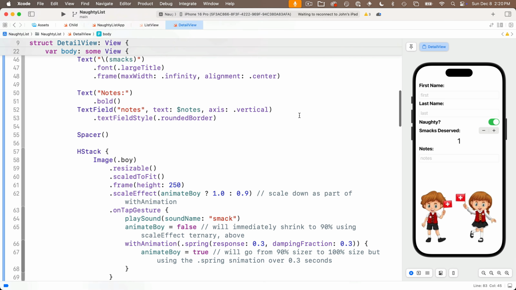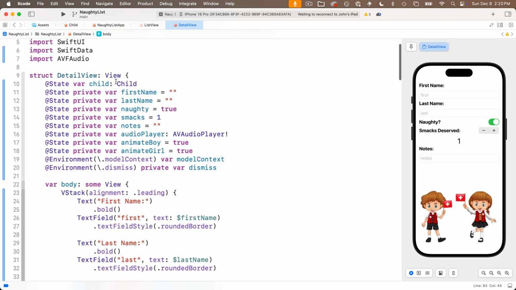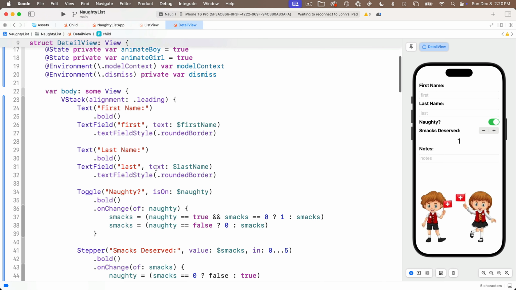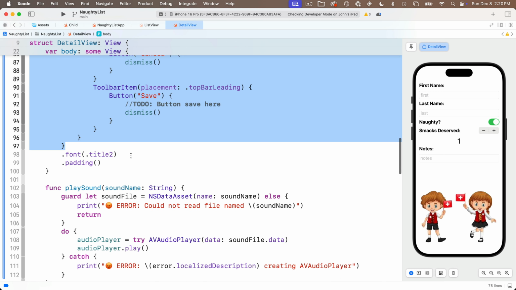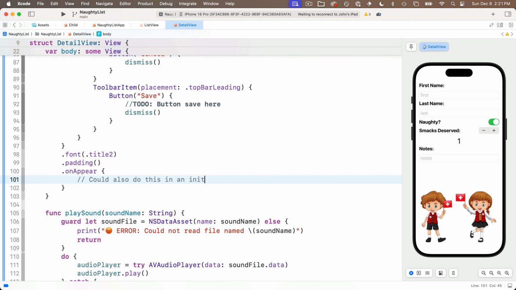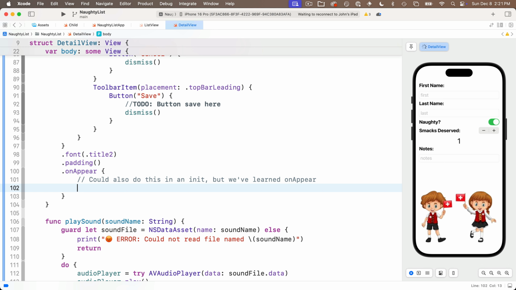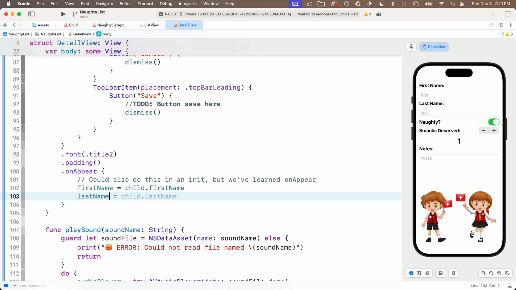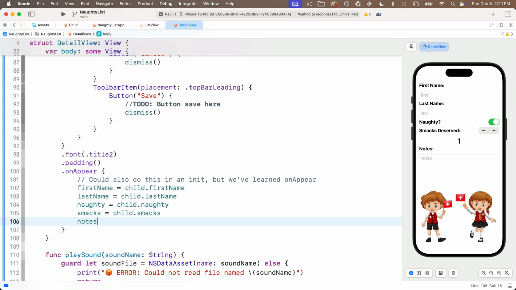So now before we save, remember what we want to do. We want to take the value of what's inside of the child variable where we're passing data over from the list view, and we want to update our local parameters that we have for each of the user interface items. So I'm going to add an .onAppear down here, and again I'll add that, how about just below the padding, that'll be a fine place. So this should show up when this VStack first appears. And we haven't done a whole lot putting inits in views, but you could also put this in an init, but we learned the onAppear. I'll say firstName equals child.firstName, lastName equals child.lastName. The same for naughty, smacks, and notes.